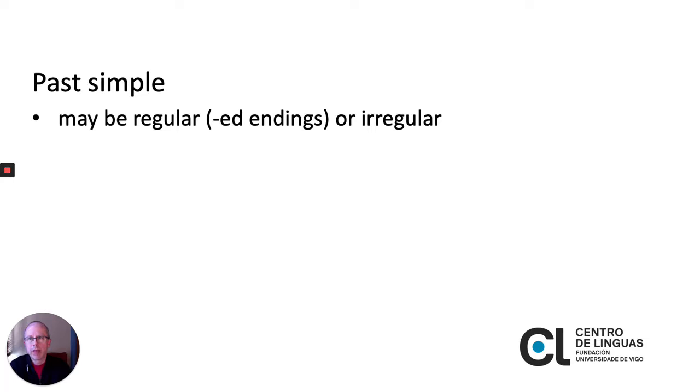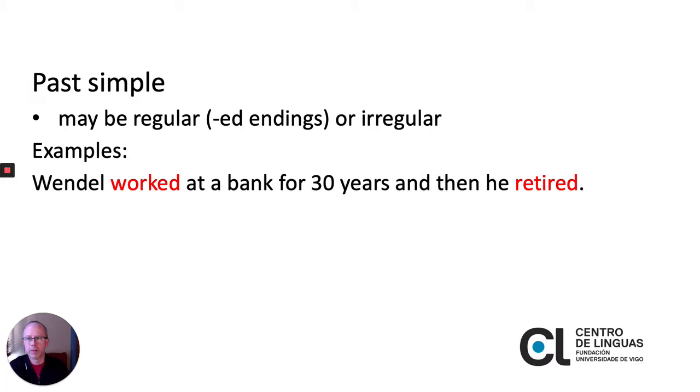We form the past simple by adding ed to the verb, or there are also irregular forms. Let's look at some examples. Wendell worked at a bank for 30 years, then he retired. We're talking about something that happened in the past and is no longer happening. Wendell worked at a bank during a certain time period for 30 years. He doesn't work there anymore. Then he retired.